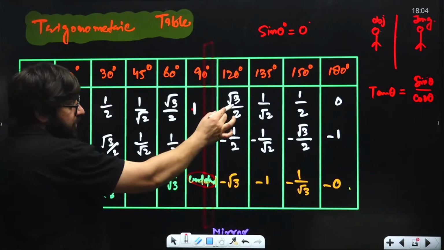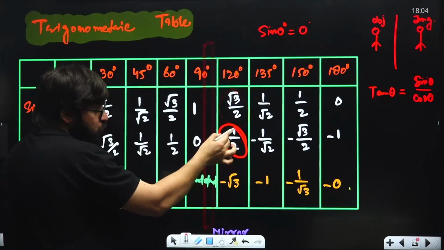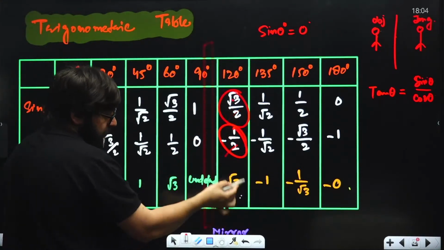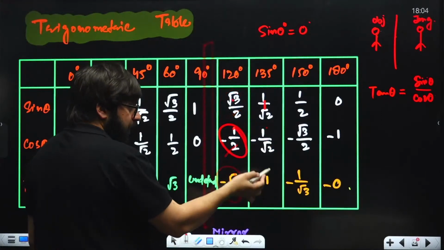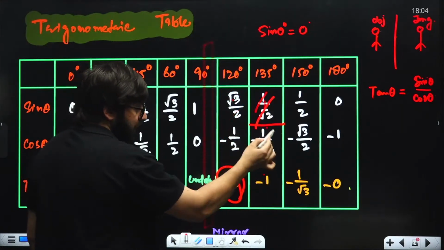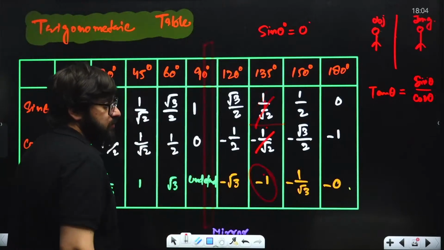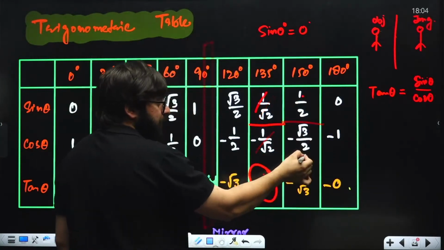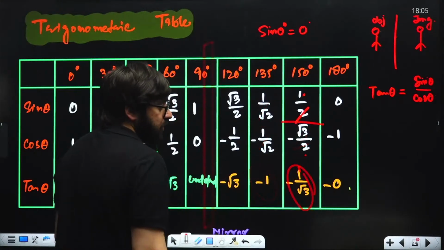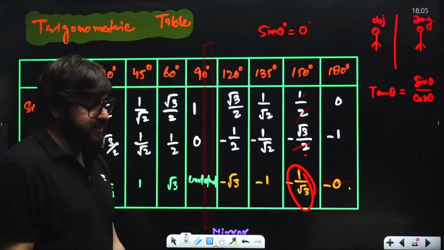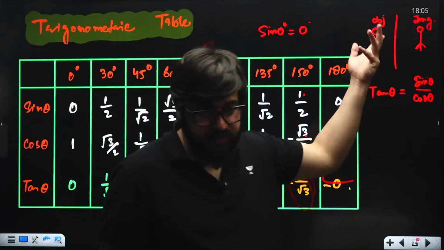Similarly over here, root 3 by root 2, 2 will cancel, so it will come out to be minus root 3... sir, 1 by root 2 upon 1 by root 2. So this divided by this, it will come out to be minus 1. This divided by this, 2 will cancel, so it will be 1 by root 3. And here it will be basically 0. Don't say minus 0, it will be 0 itself.